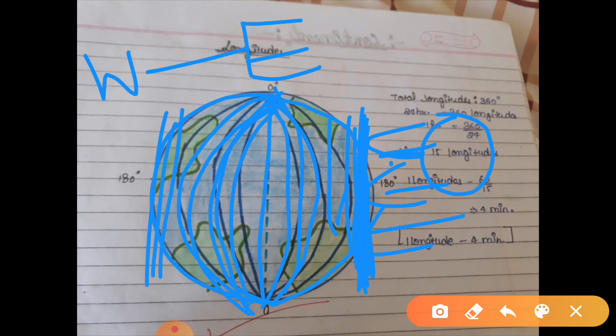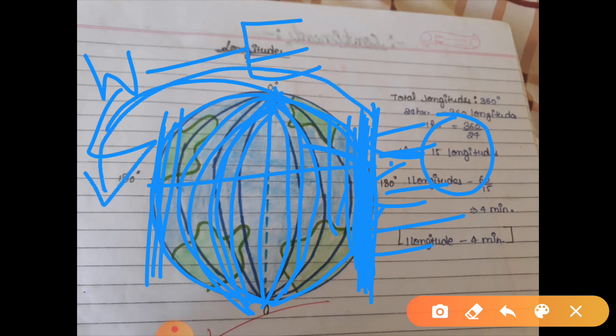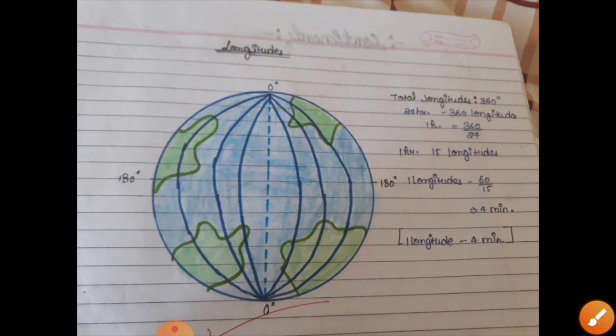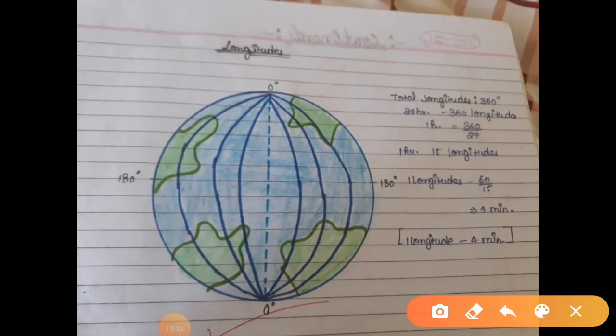And once this 180 degree in the west reaches the east, and the east reaches the west, it was day here, and after that it will be night here, and the night which was here will be day here. I hope this concept is clear to you. Now see how the questions come.